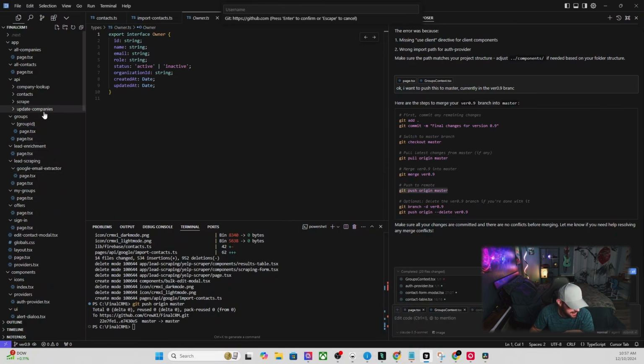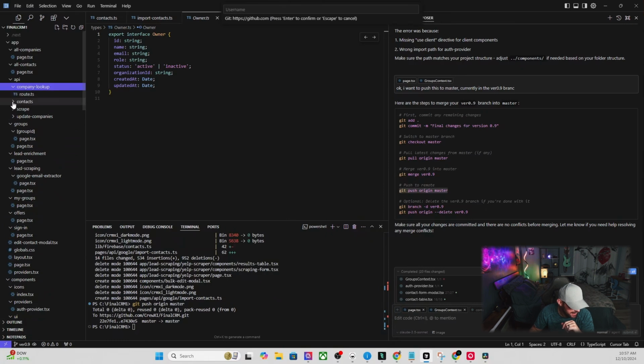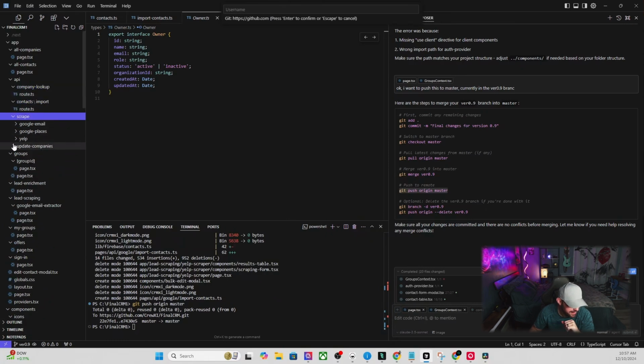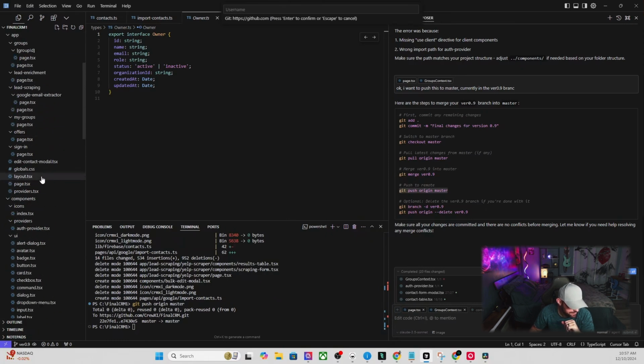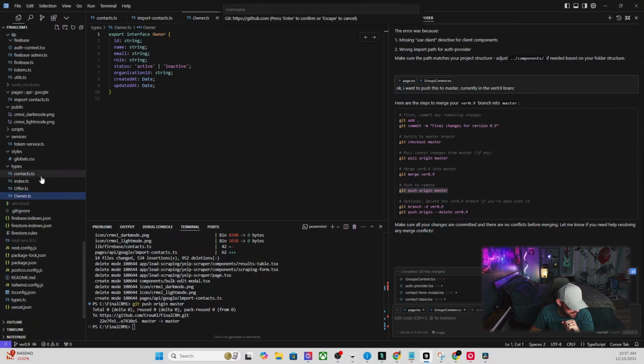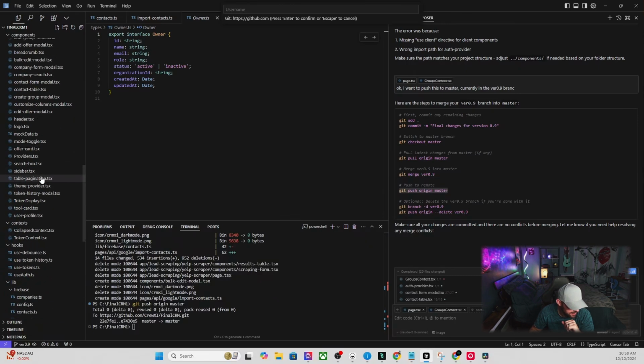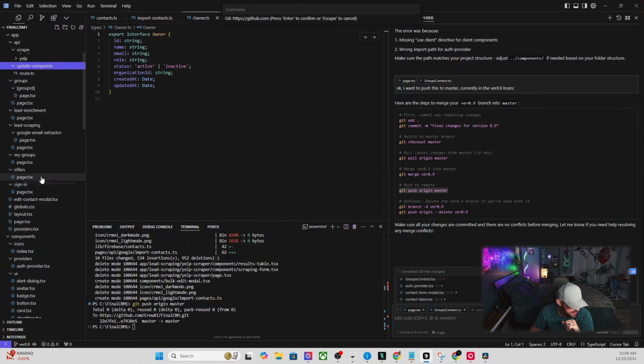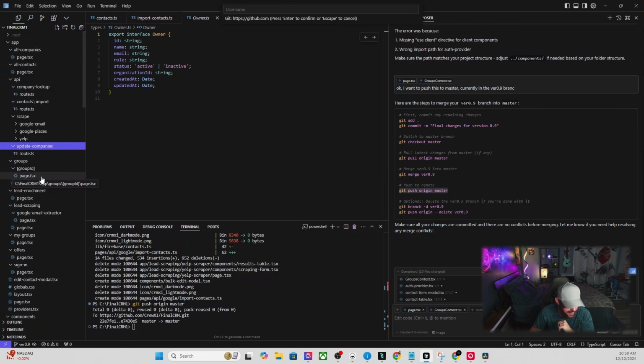But as you can see, I got a full working app here. Well, not a full working app, it's an MVP, but a very, very detailed app with a lot of different components that are all working together with zero errors. And I was able to do this with the help of AI and these coding platforms. So let's hop into the tool and I'll show you what it's about.